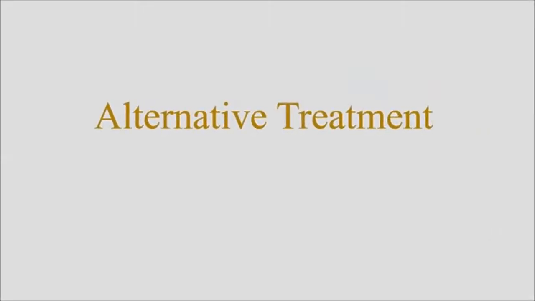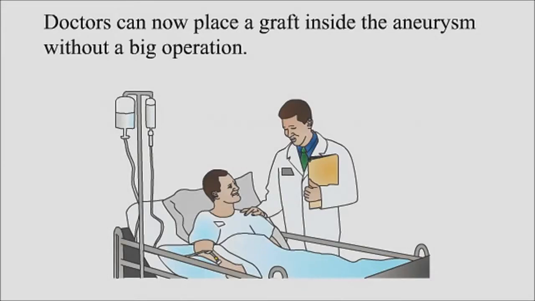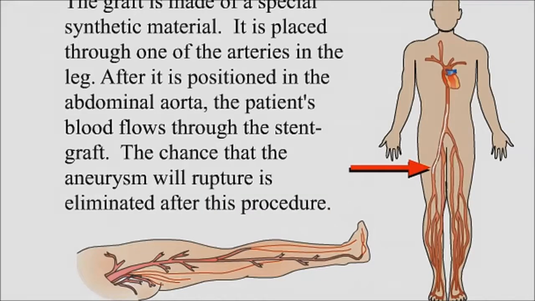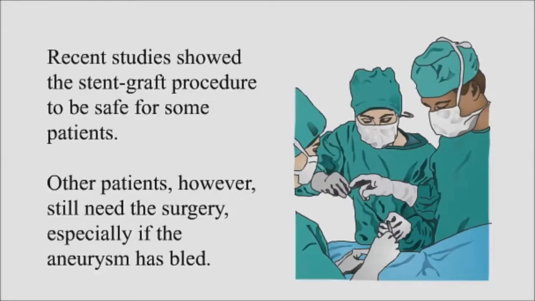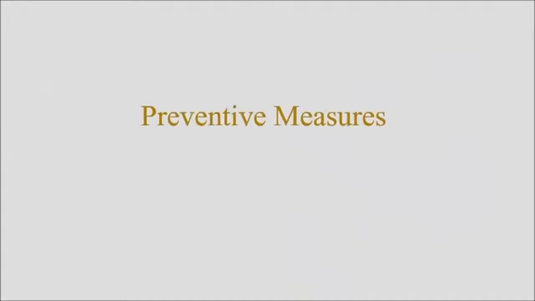Alternative treatment. Doctors can now place a graft inside the aneurysm without a big operation. The graft is made of a special synthetic material. It is placed through one of the arteries in the leg. After it is positioned in the abdominal aorta, the patient's blood flows through the stent graft. The chances that the aneurysm will rupture is eliminated after this procedure. Recent studies showed the stent graft procedure to be safe for some patients. Other patients, however, still need the surgery, especially if the aneurysm has bled.